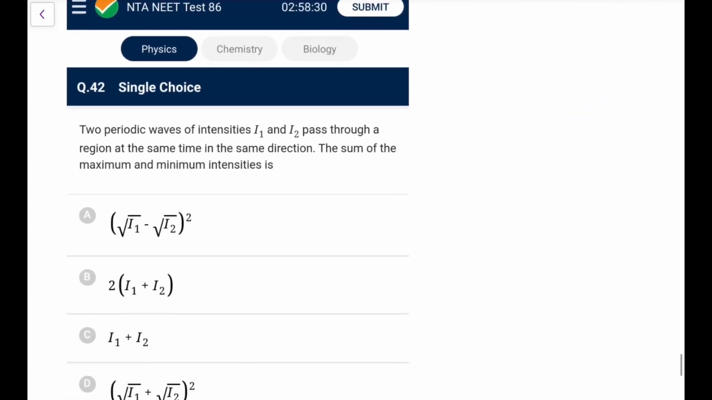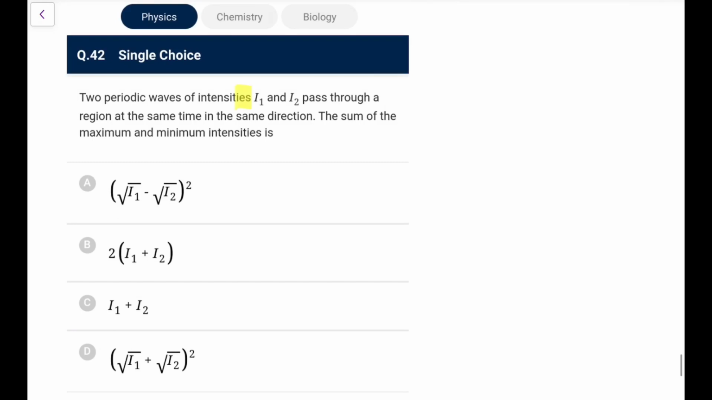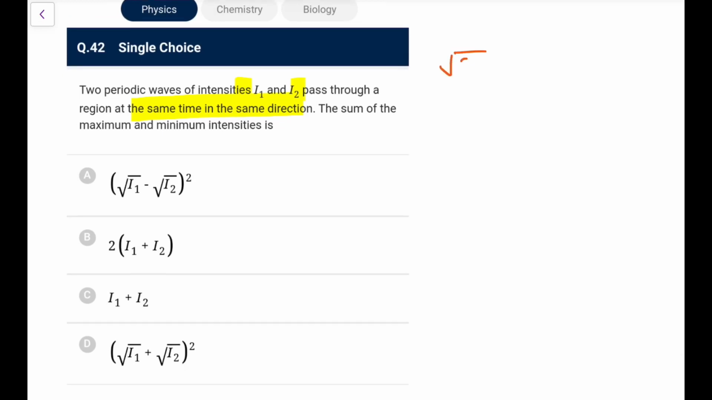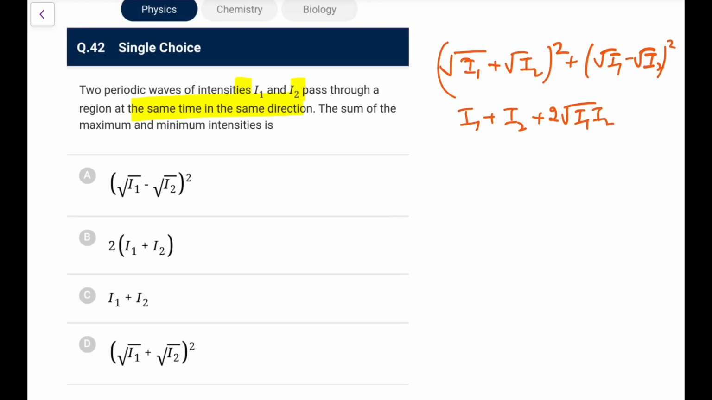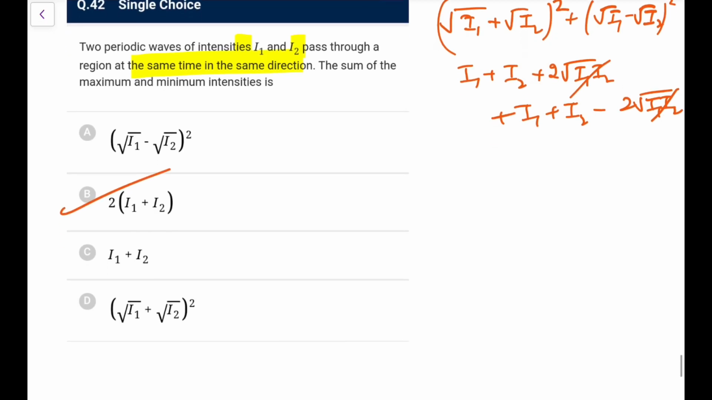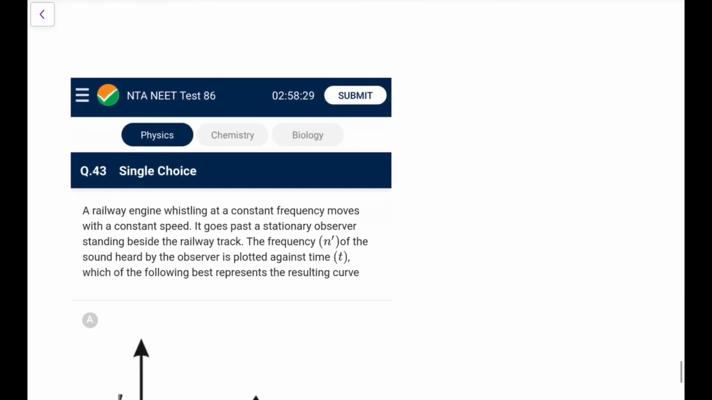Next, two periodic waves of intensities I1 and I2 pass through a region at the same time in the same direction. The sum of the maximum and minimum intensities is, so sum we did, that max is (root I1 plus root I2) whole square and minimum is (root I1 minus root I2) whole square. Add them up, it would be I1 plus I2 plus 2 root I1 I2, plus I1 plus I2 minus 2 root I1 I2, so it is 2 I1 plus 2 I2. Go for option B here. So this is 42, option B will be there.